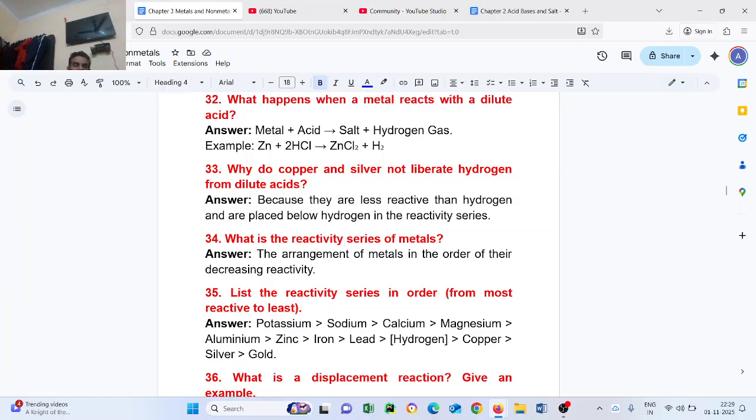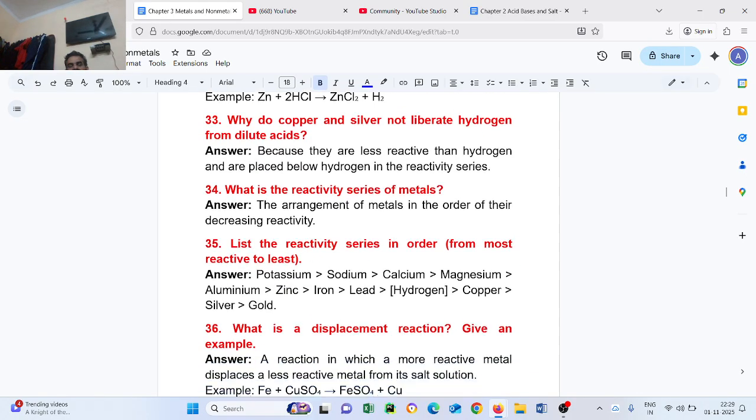Question number 35. List the reactivity series in order from most reactive to least. Potassium, sodium, calcium, magnesium, aluminium, zinc, iron, lead, hydrogen, copper, silver, gold.